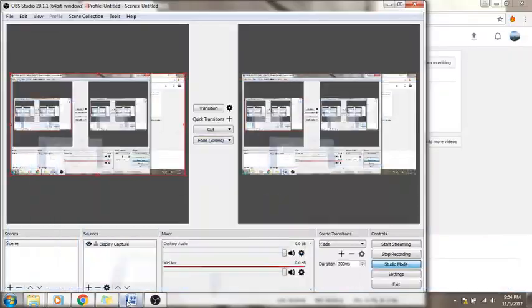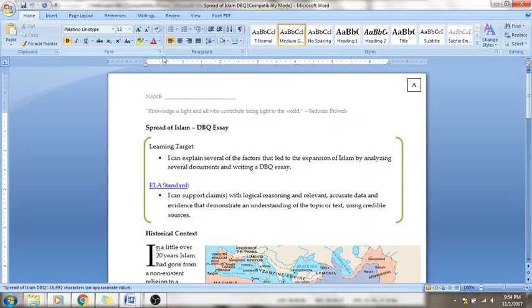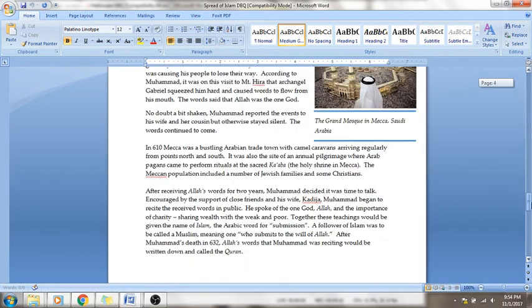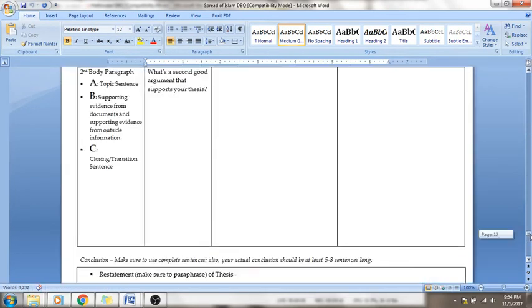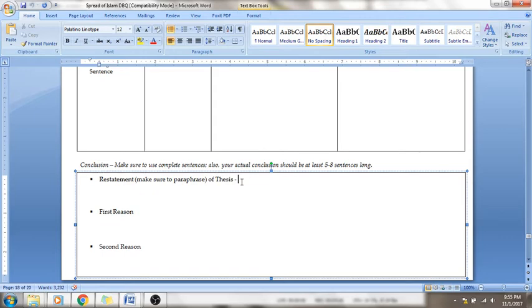One other thing that you'll eventually do, and I'll open it up for you so you can find it, is this. Every DBQ that you have, you'll have to have a conclusion as well. When you do your conclusion, you have to make sure that you restate your thesis. So your thesis has to be slightly different from what you initially stated in your introduction. Basically, you're doing a 1-sentence summary of your thesis statement. After that, you go over your first reason and why it was significant,